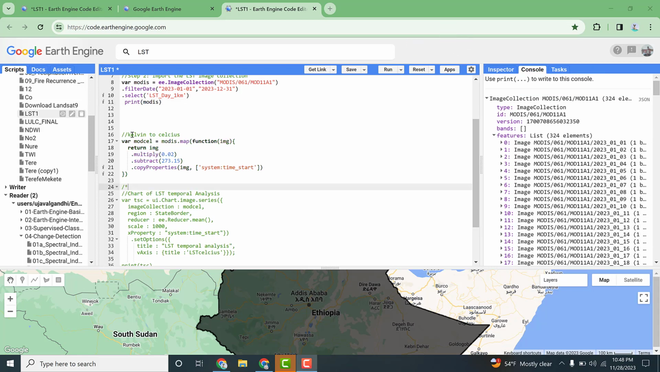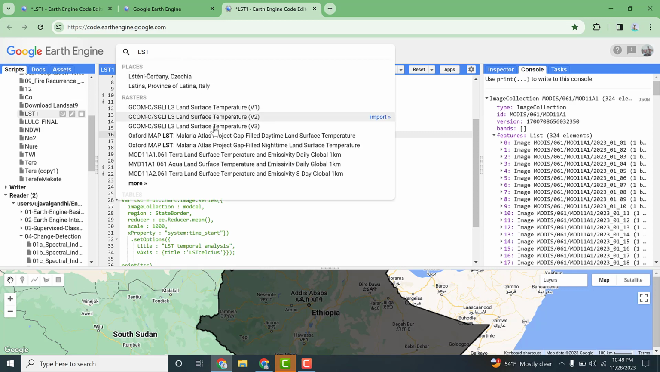The next step is converting from degree Kelvin to degree centigrade. This is step 3. Step 3, let's convert degree Kelvin as I have mentioned earlier.